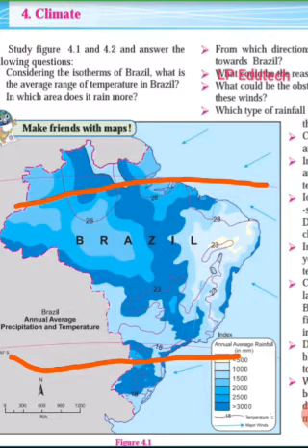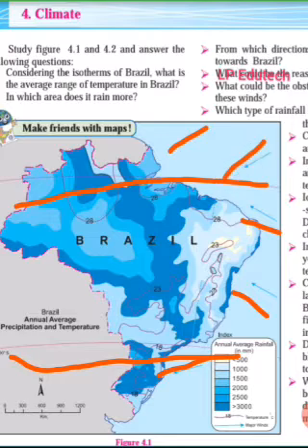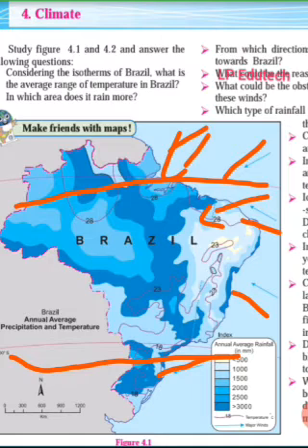It gets rainfall from the southeast trade winds and the northeast trade winds. These are the directions of the winds. You can see this arrow, the southeast trade winds and the northeast trade winds. This is the way from which the rain flows.